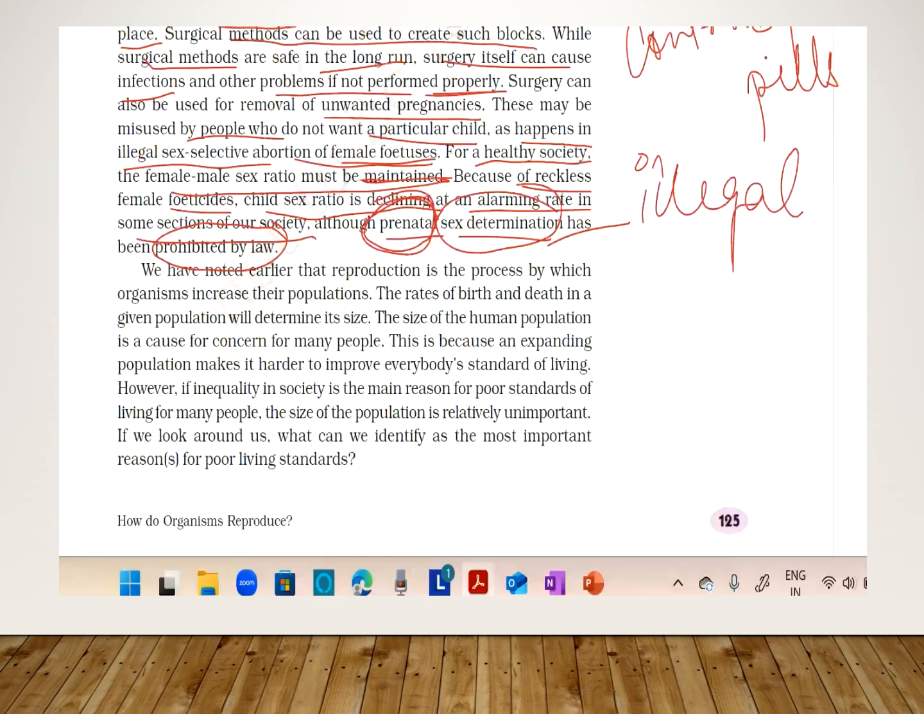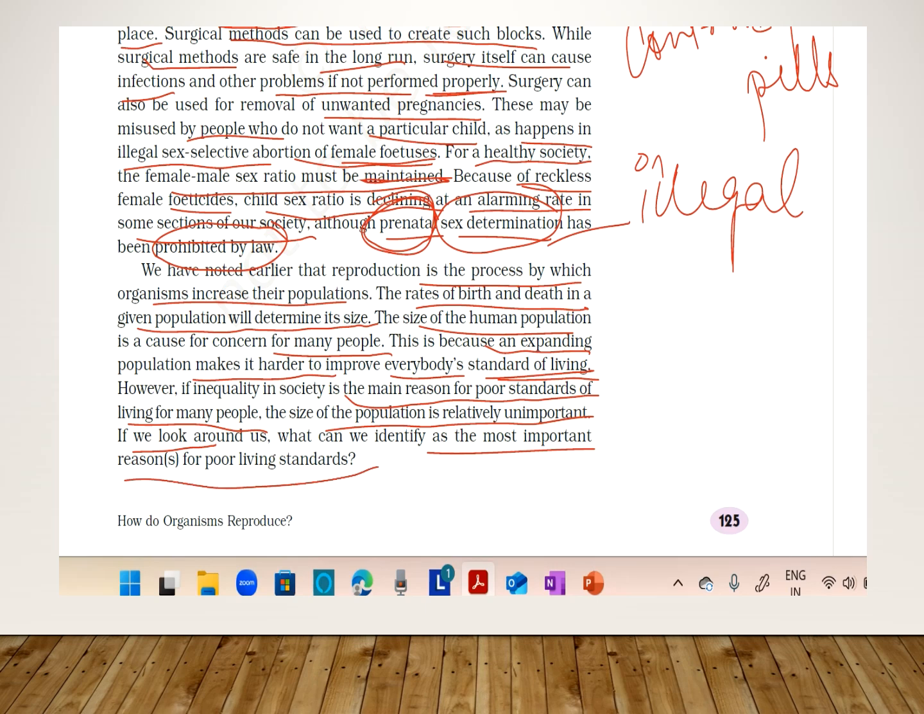We have noted earlier that reproduction is a process by which organisms increase their population, and the rates of birth and death of the given population will determine its size. So the size of the human population is also a cause of concern for many people, because an expanding population makes it harder to improve everybody's standard of living. However, if inequality in the society is the main reason for the poor standard of living for many people, the size of the population is relatively unimportant.